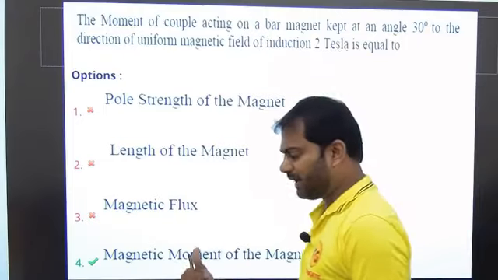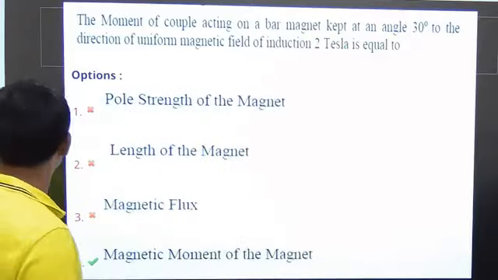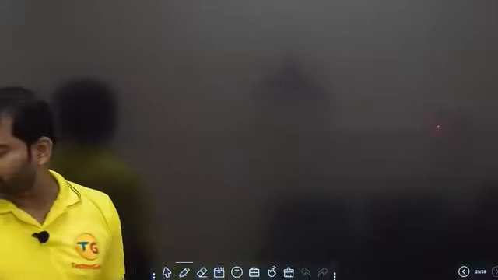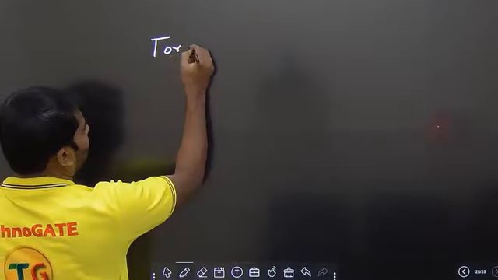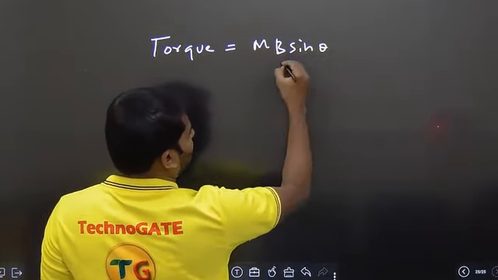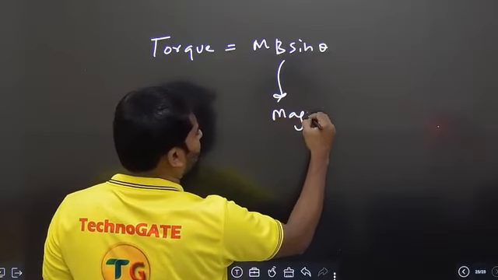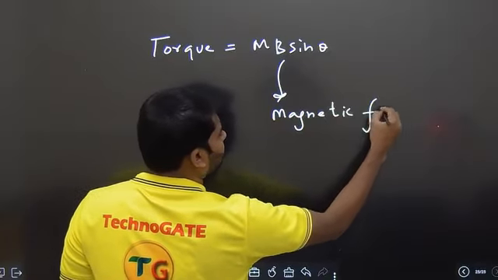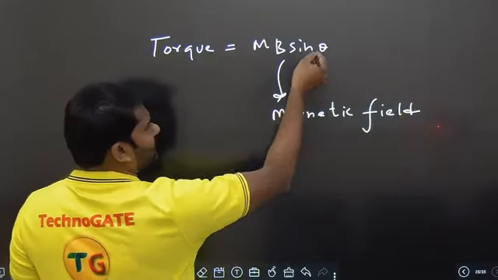So basically, the magnetic moment of the magnet formula comes in. Let me write down the formula for you guys. Let me recapitulate the formula. The torque that is coming due to the magnetic field is equal to mB sin theta. So B is basically the magnetic field. Understood? Theta is the angle.